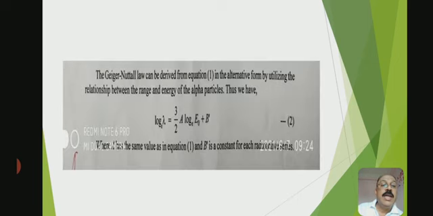Okay. So now the Geiger-Nuttall law can be derived from equation 1 in an alternative form by utilizing the relationship between the range and energy of the alpha particle. Thus we have log to the base e lambda is equal to 3 by 2 A log to the base e E naught plus B dash, called equation number 2. So A is the same value as in equation 1, and B dash is a constant for each radiation. Okay, thank you.